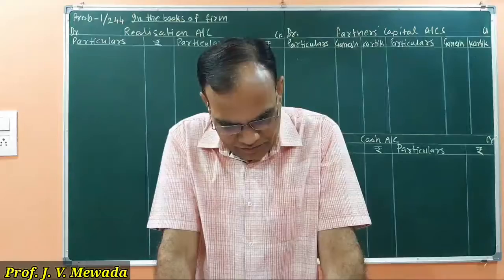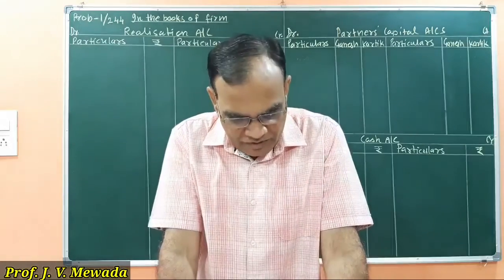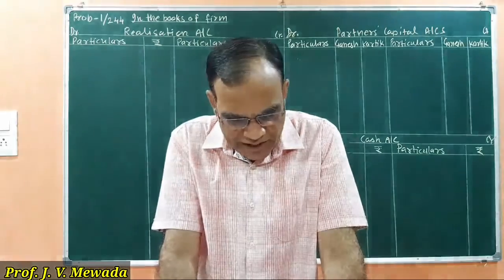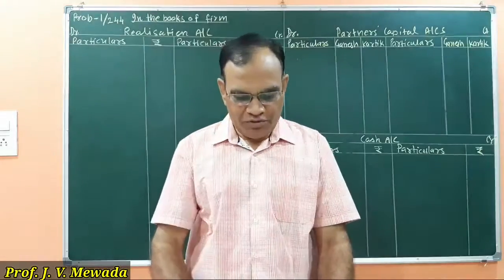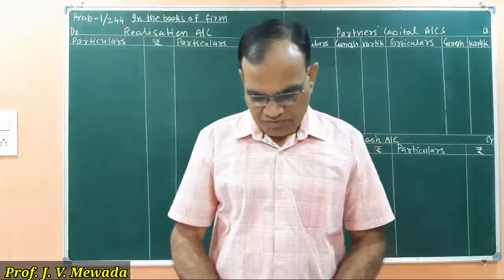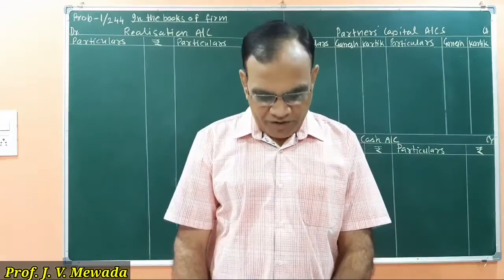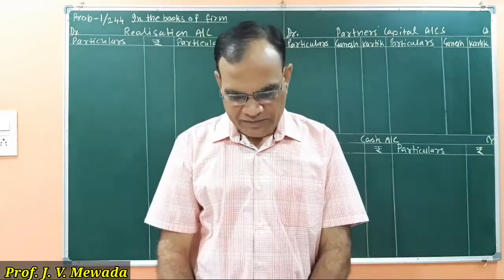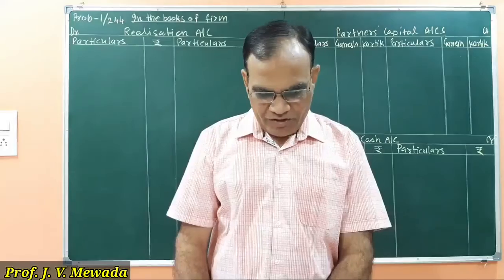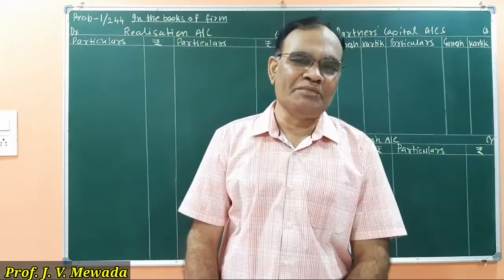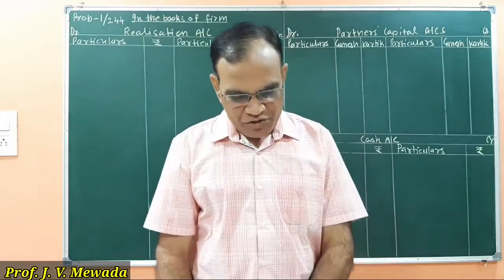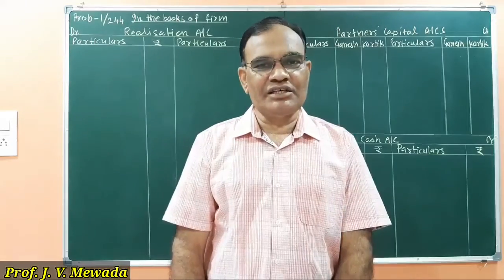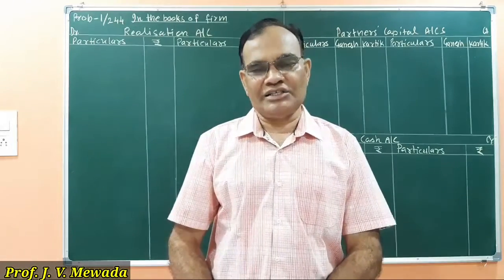Then we are given the adjustments. Very few adjustments are given. We are told that assets are sold: building for 82,000, debtors 22,000, stock 20,000, bills receivable 3,200, and furniture is taken over by Ganesh. We are also told that realization expense is 2,000. We are not told anything about the payment of creditors and bills payable, so we will assume that they are paid at book value. We are told to prepare the realization account, partners' capital account and cash account.